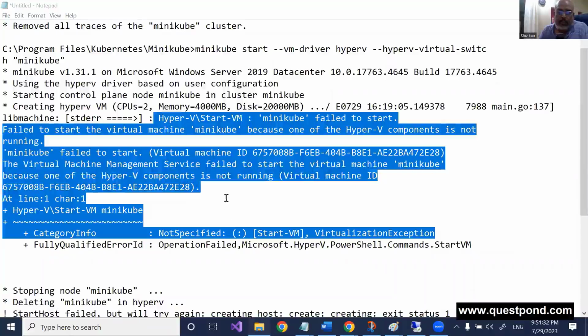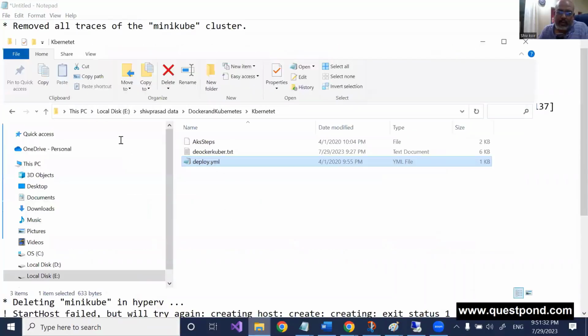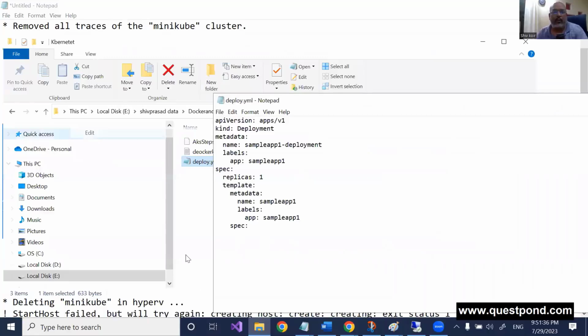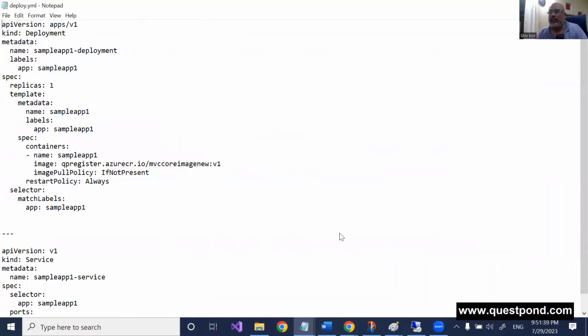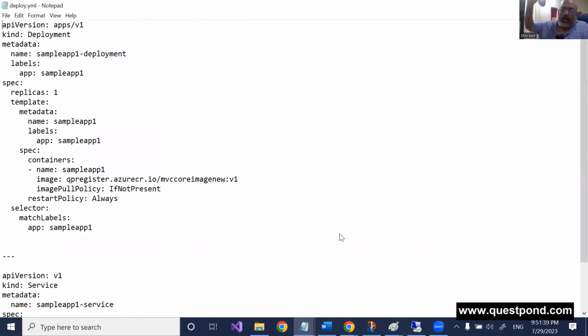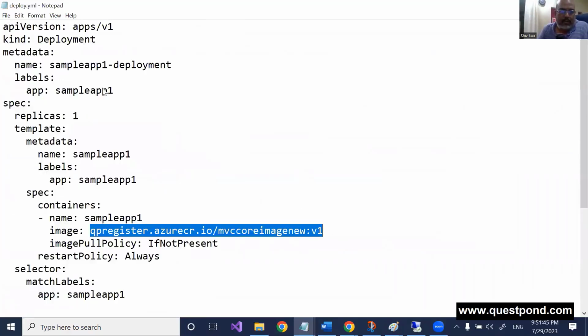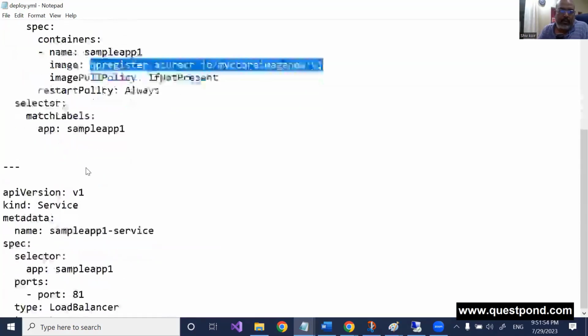What people do is they create a deployment file. They will load the MVC core image or whatever .NET image somewhere on a registry. And this deployment file will be there. And they will say, cube control deploy. That's it. It will go to the AKS and deploy it. So no, people don't do that.